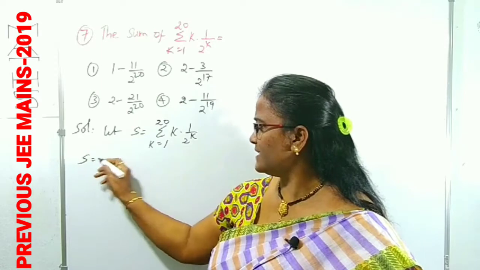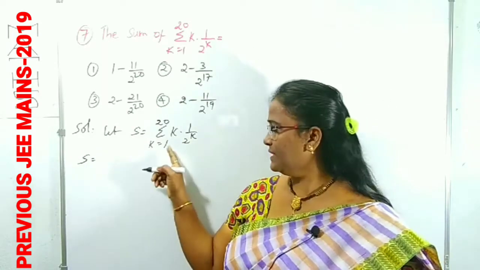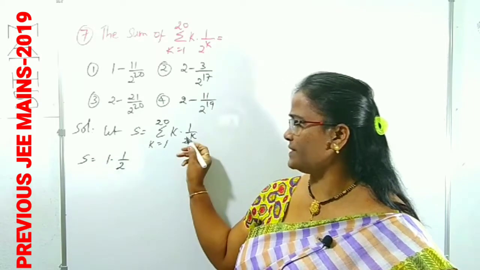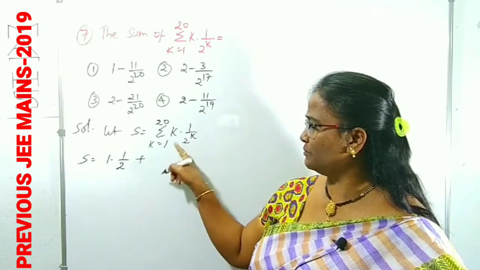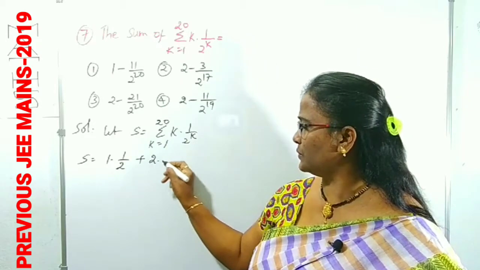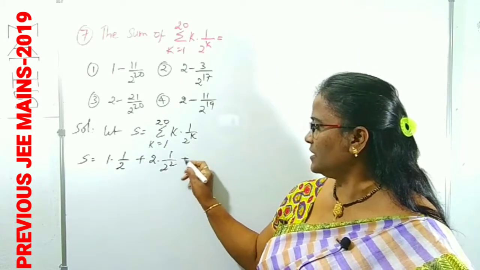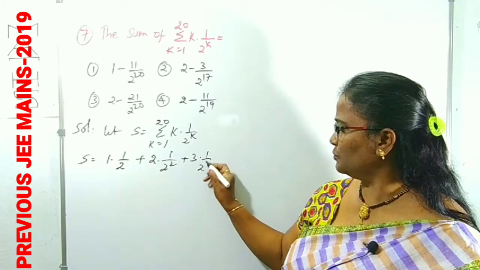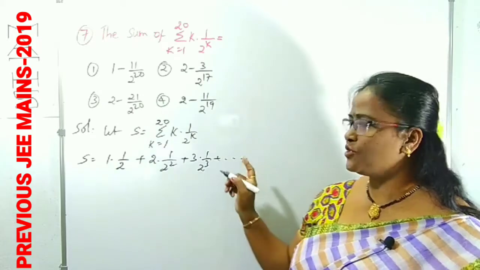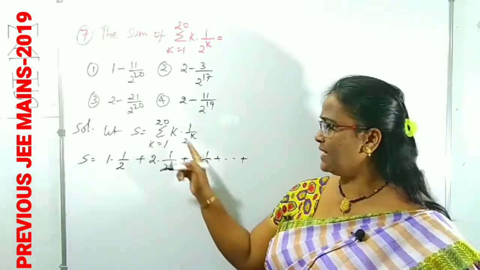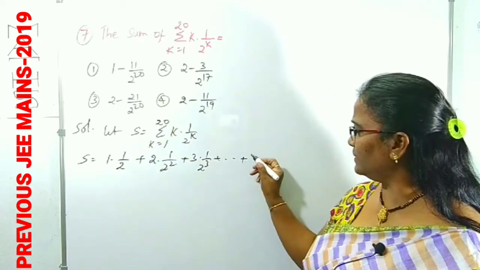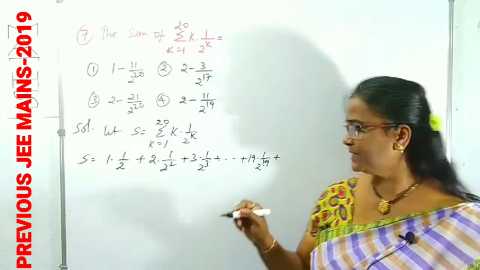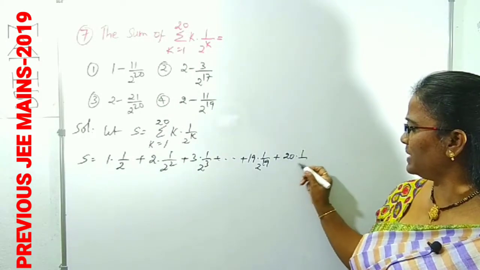Now expand it. When k is 1, that will be the first term: 1 into 1 by 2 power 1, which is 1 by 2. Plus the second term, taking k as 2: 2 into 1 by 2 square. Plus the third term: 3 into 1 by 2 cube, and so on. The last two terms I am writing: the last but one is 19 into 1 by 2 power 19, plus the last term, 20 into 1 by 2 power 20.